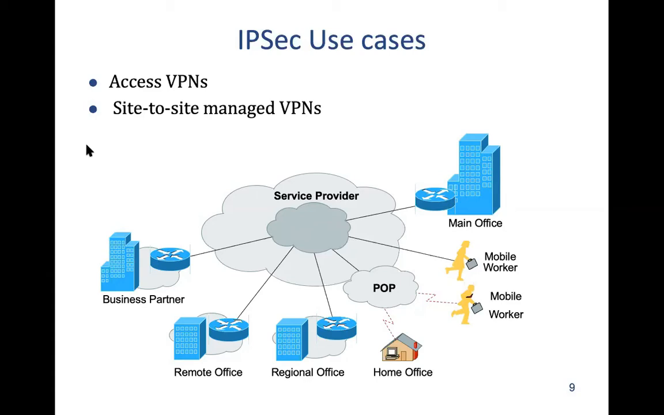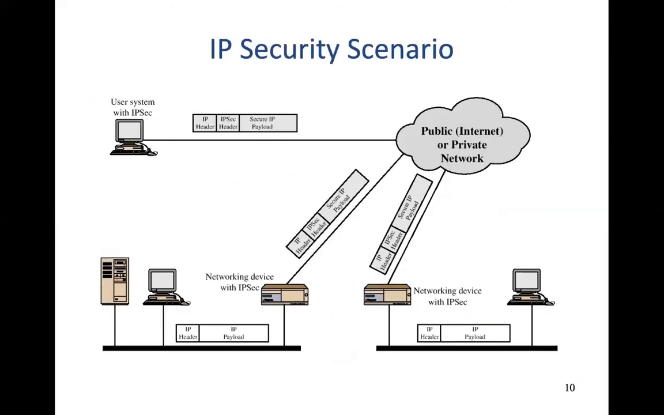So basically, it can be divided into two categories. These are access VPNs, for example, where a home office or mobile worker can access the corporate office, or site-to-site managed VPNs, that's between two branch offices or one branch office and the main office. All right, so this is one use case scenario.